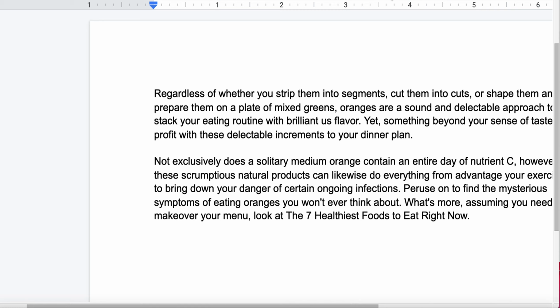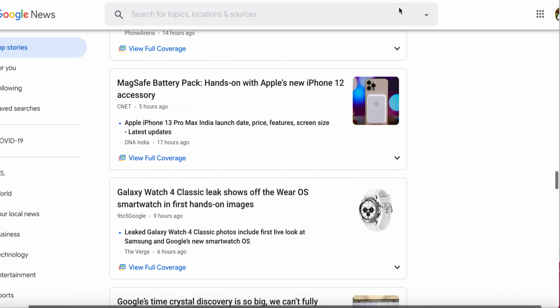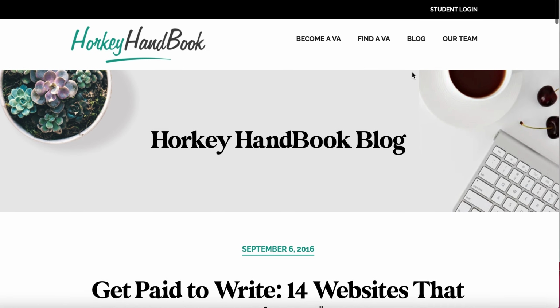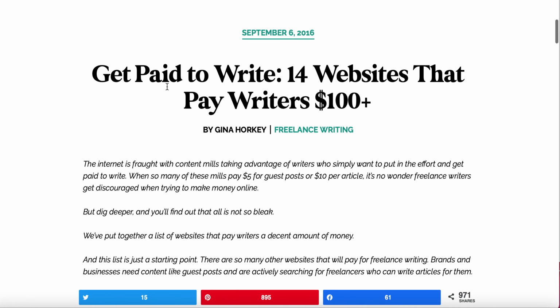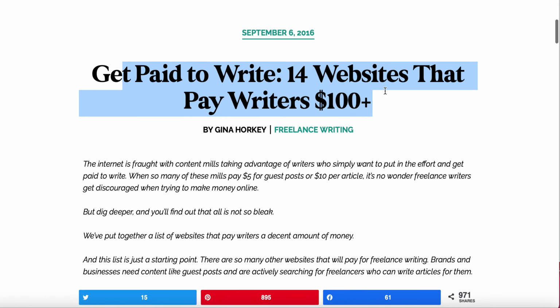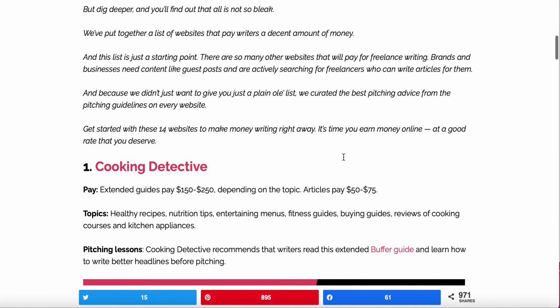So we're going to go back over to Google, and after you go to Google, you could search for different things. You could search for different articles, and you could find it. Now I found a great particular blog, or what should I say, a great blog. It's called Herky Handbook, and in here they're showing you how you could get paid. 14 websites that pay writers, and they could pay you instantly.